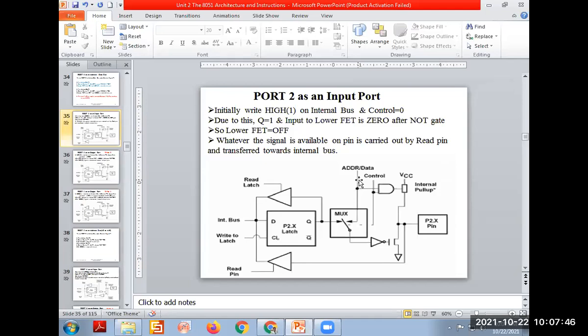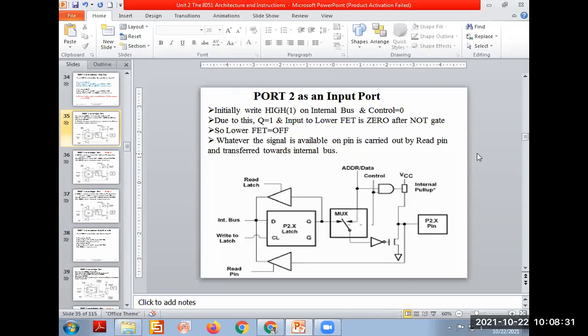Again, in this case also, we have the address, data, control here. Why is this circuit added? Why is this part included in port 0 and port 2? Yes, last lecture I told the reason for that. Because port 0 as well as port 2 act as multifunctional ports, including port 3 also. So port 2 acts as an 8-bit bidirectional port, that is input as well as output. Along with this, what is the MCQ answer?